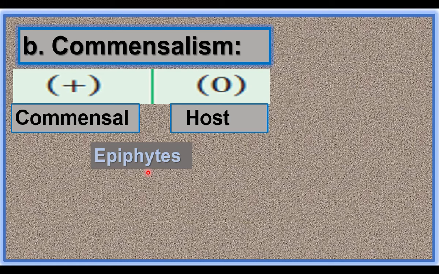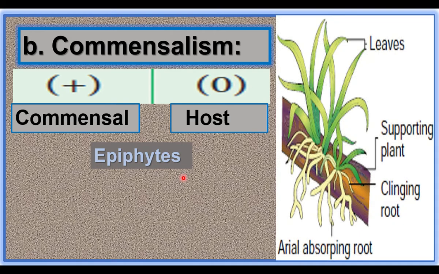Epiphytes are plants which grow on other trees. Epi means surface or above, phyte means plant. The common epiphyte is vanda plant. It grows on the branches of big trees. Here the vanda is a commensal.